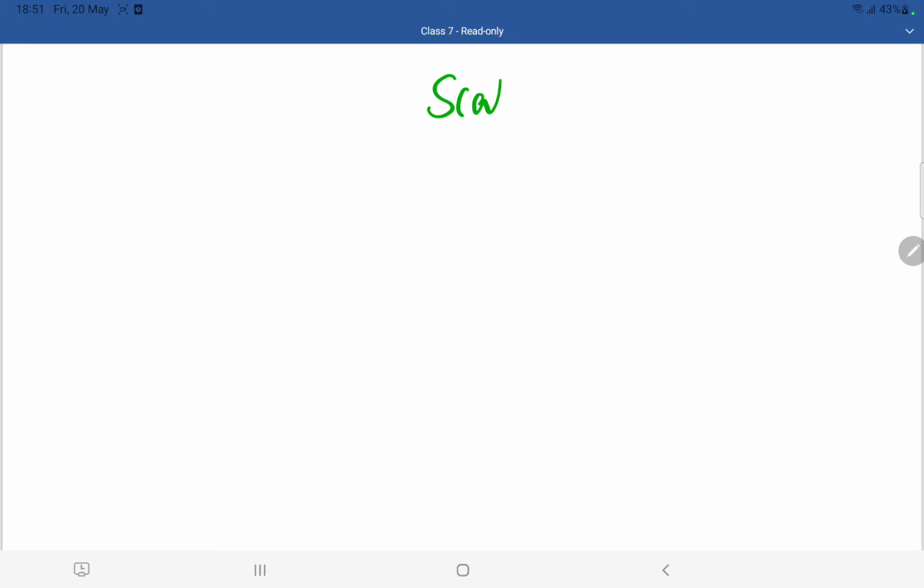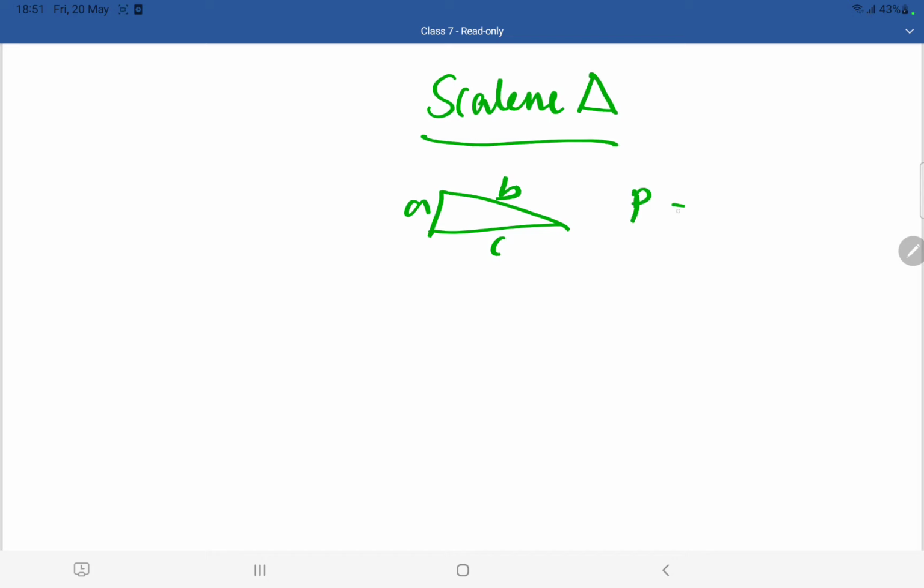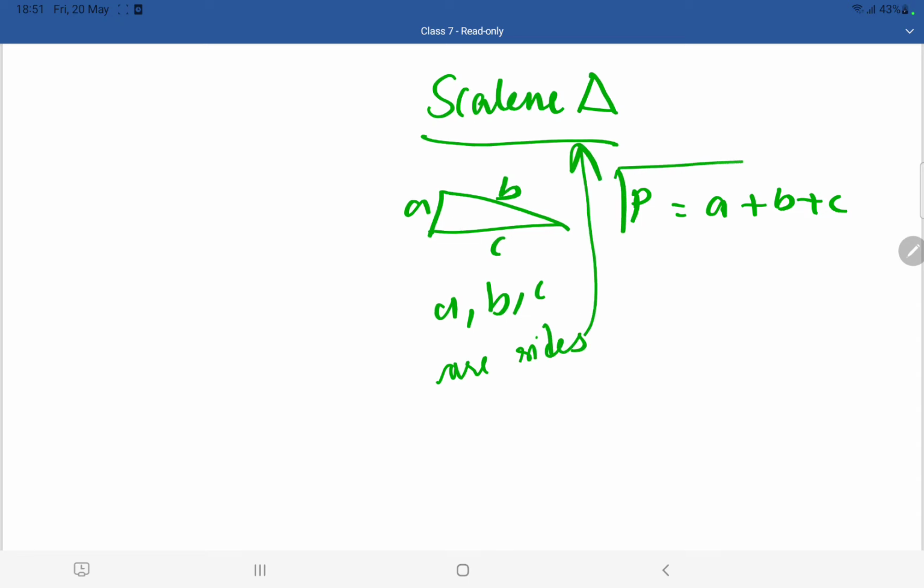Now let us see the formula for perimeter of a scalene triangle. Okay, so for scalene triangle I told you that all the three sides are different, they are unequal. The perimeter will become A plus B plus C. Now you can't add them further, that's it. Here A, B, C are sides of the scalene triangle. So the formula for perimeter of a scalene triangle is A plus B plus C.